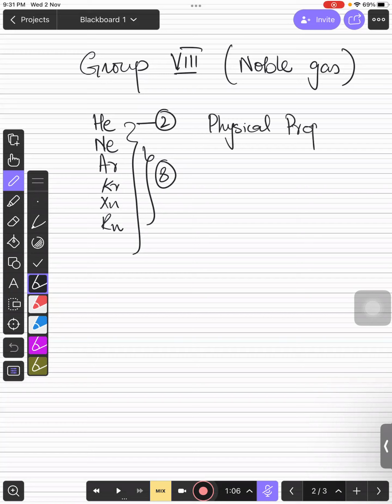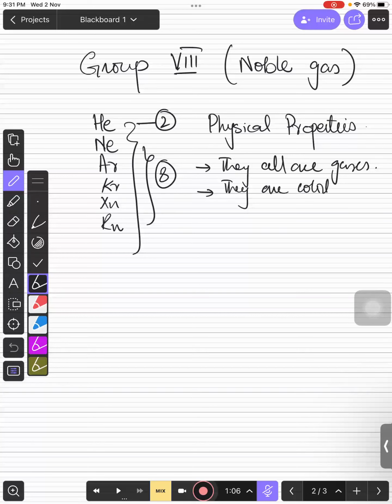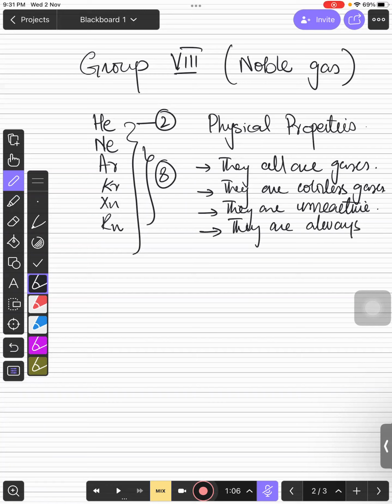If you talk about physical properties, number one is they all are gases. And if you talk about their color, you can say that they are colorless gases. And if you talk about their reactivity, they are inert or unreactive. When they are unreactive, they are always in the individual form. They are always monoatomic. They exist in nature as a single atom, right?